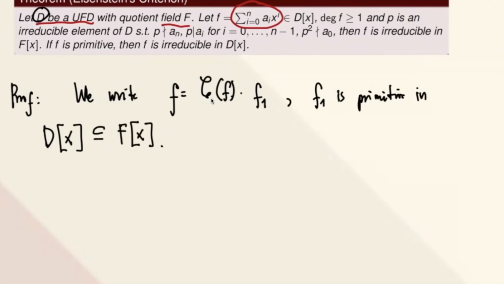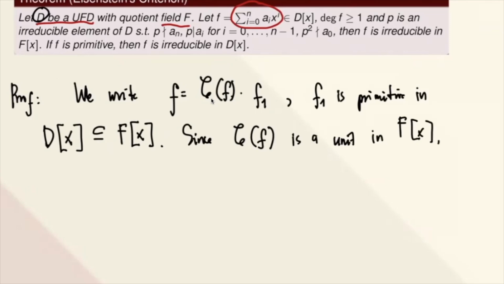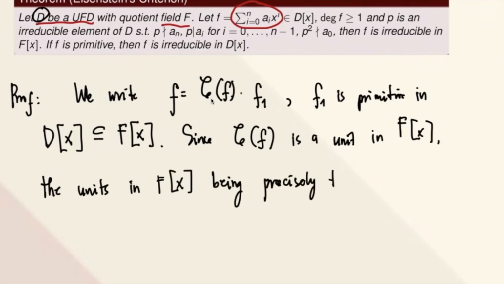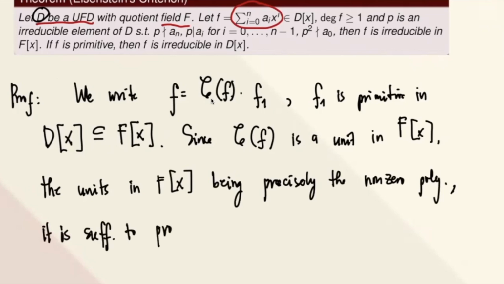Now, remember that since the content of F is a unit in F[x], so ibig sabihin the units in F[x] being, sure tayo, precisely the non-zero constant polynomials, it is sufficient to prove the irreducibility of F1 in F[x].